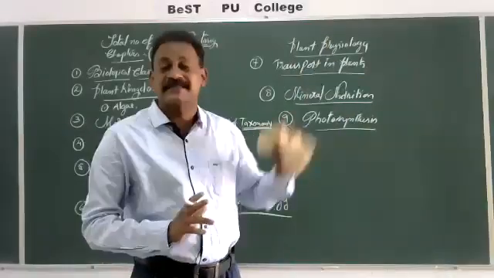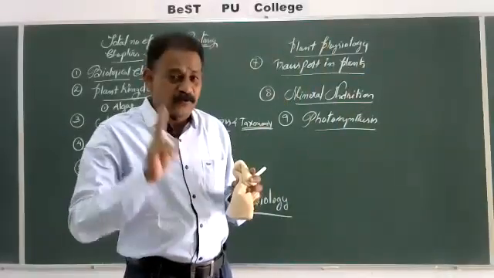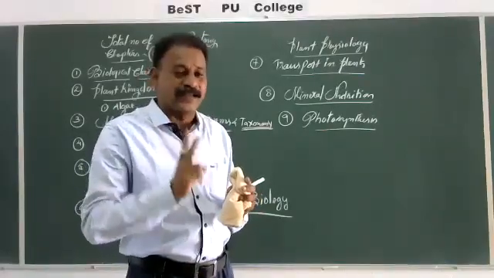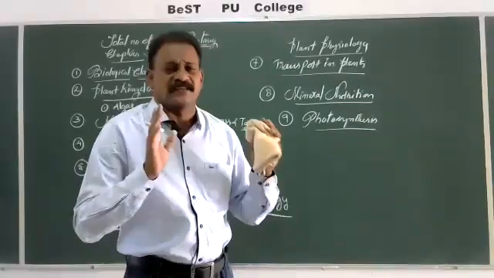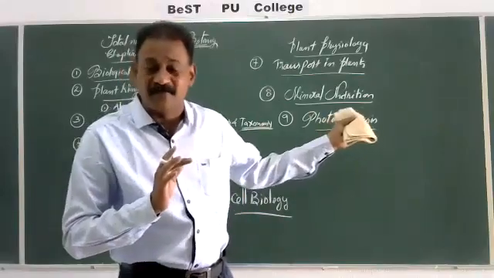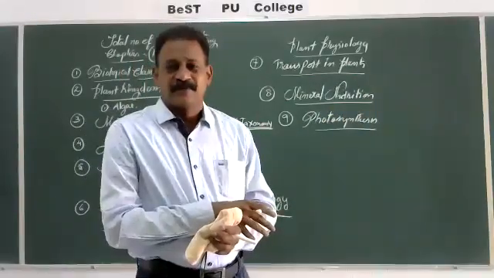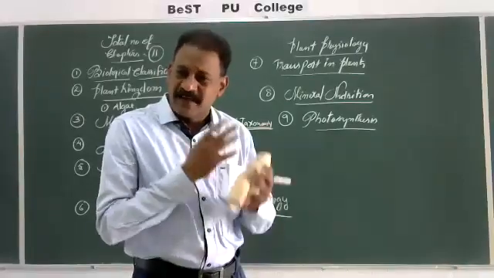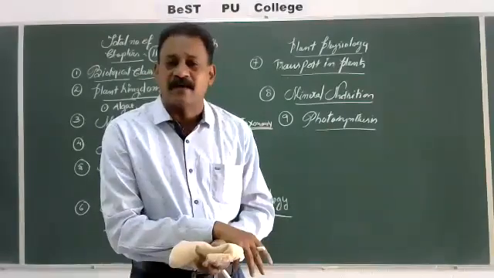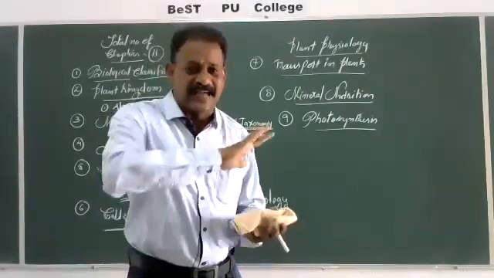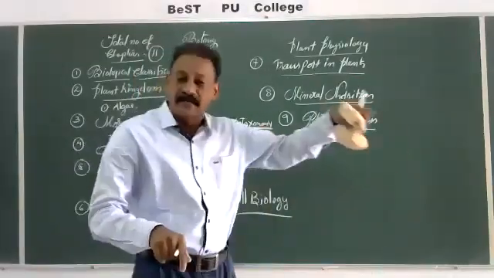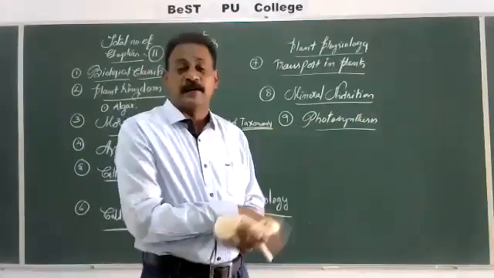Where the water molecule breaks and liberates oxygen. So photosynthesis, as I explained in my previous class, is important for two processes. One is that the total food available on the surface of the earth is prepared by plants, through autotrophic behavior, photoautotrophs. So plants are capable of preparing food material. No other animal, neither human beings nor any animal on the surface of the earth, can prepare it.